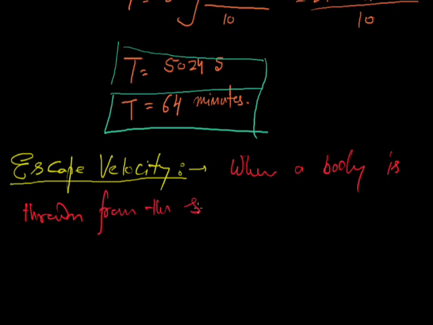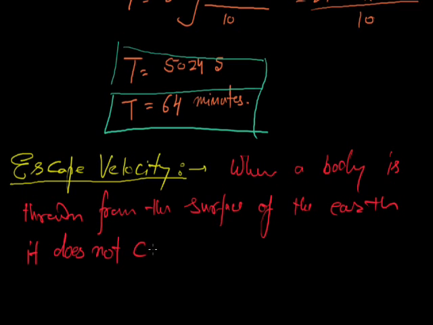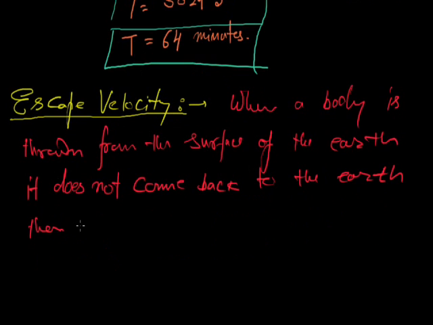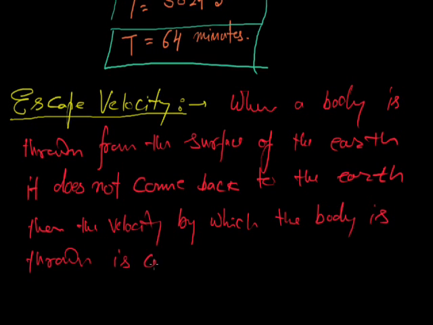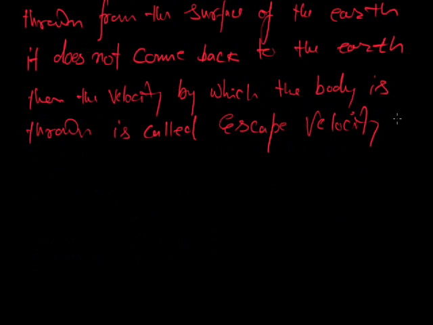Let when a body is thrown from the surface of the earth, it does not come back to the earth, then the velocity by which the body is thrown is called escape velocity, denoted by VE, E for escape velocity.